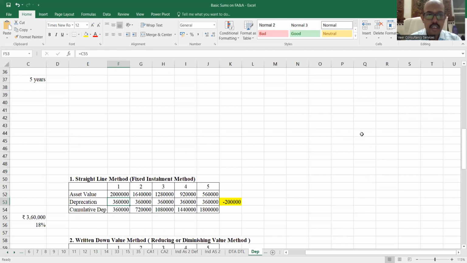Then I say what? Okay, my cumulative depreciation. So first year में is 360, next year में कैसे हो जाएगा? It will be this way. Last year का 360 plus this year 360. So you're going to charge cumulative depreciation every year. It becomes 18 lakhs. So the amount that you see in the cumulative depreciation part is a part of the balance sheet.